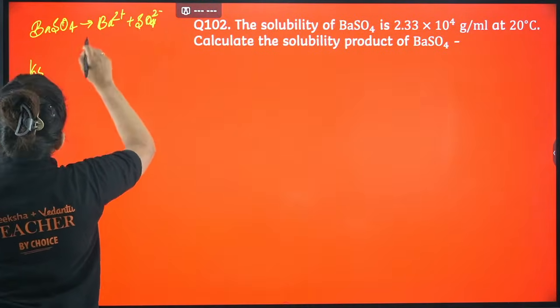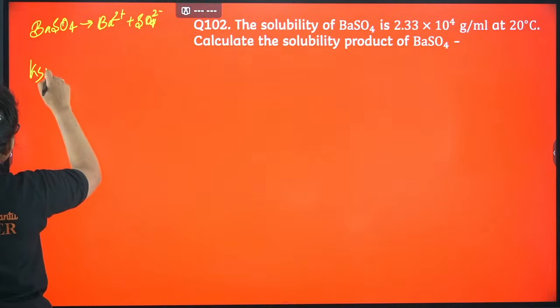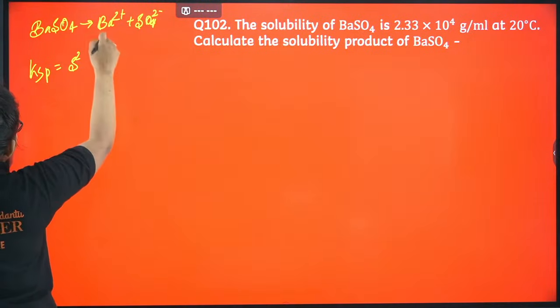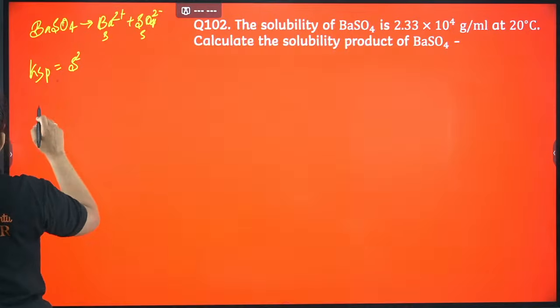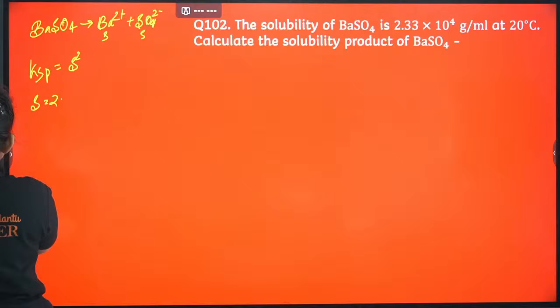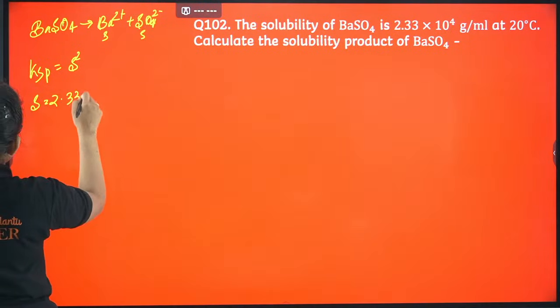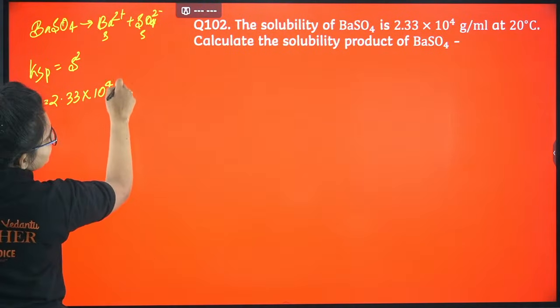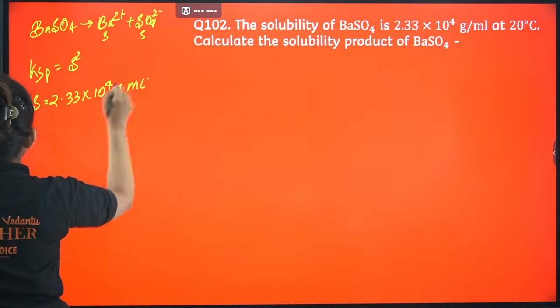So Ksp is equal to S square, because this is S and this is S. From here, S is given as 2.33 into 10 power minus 4 gram per ml.